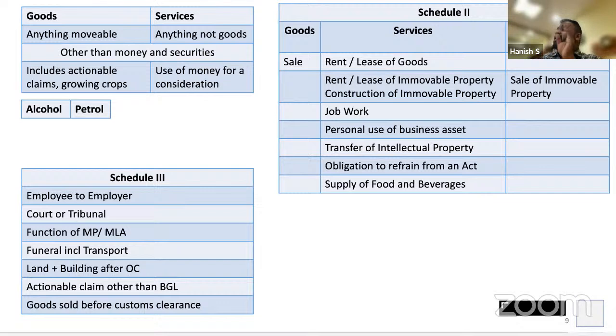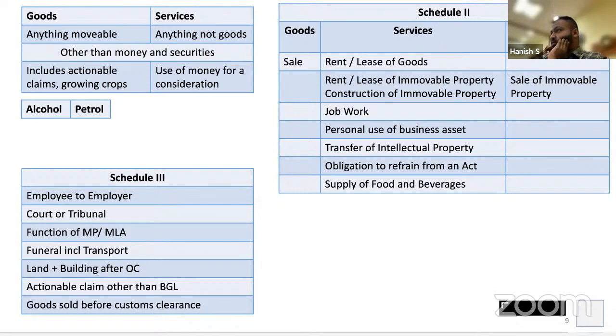Now, cash given, 75,000. Not taxable. Income tax, you forget. Income tax, it might be taxable. In GST, it is not goods. This concept has to go slow. It has to be absorbed. It will not go directly. So money given, not taxable. Gift in kind, more than 50,000 will become taxable. Clear, everyone?